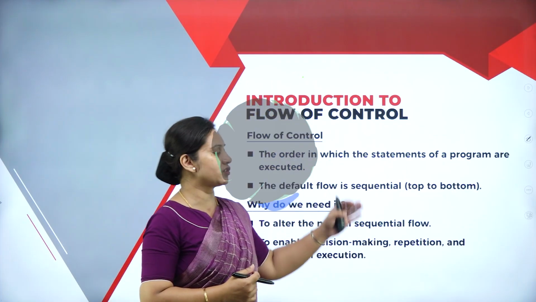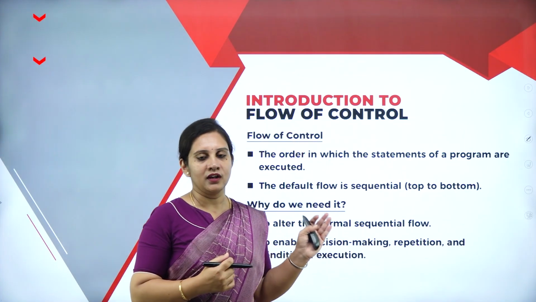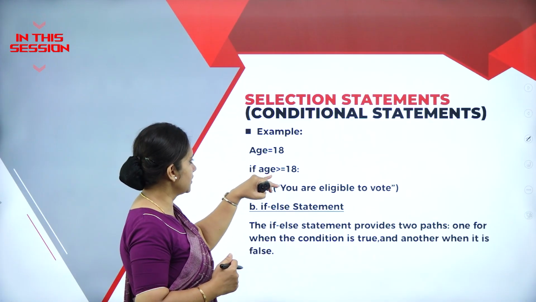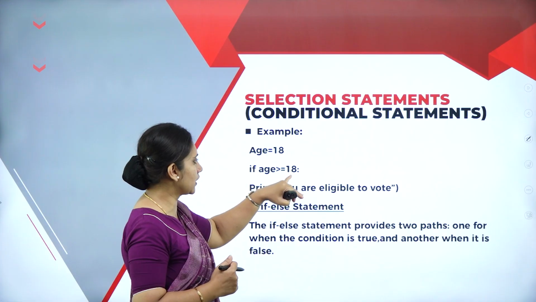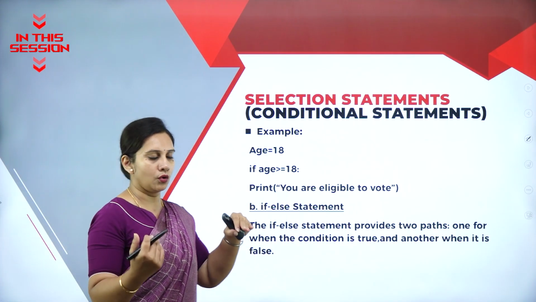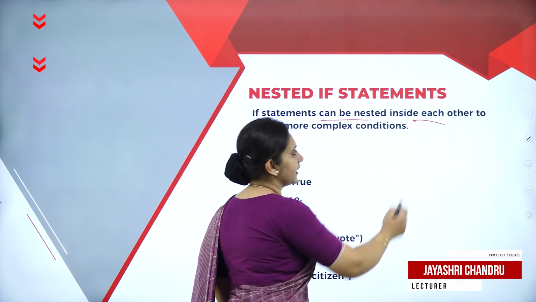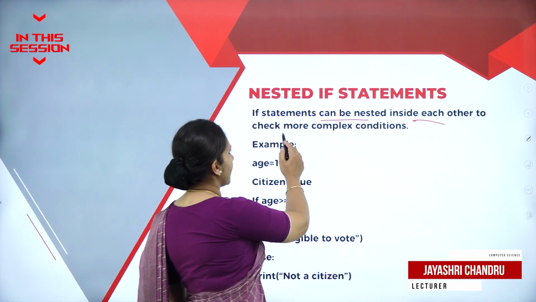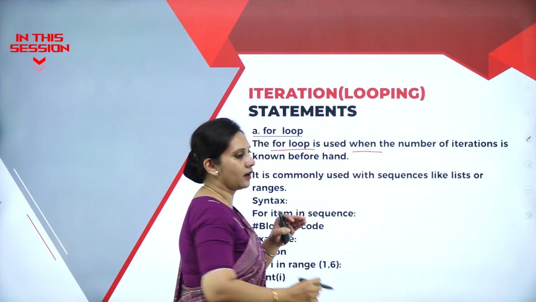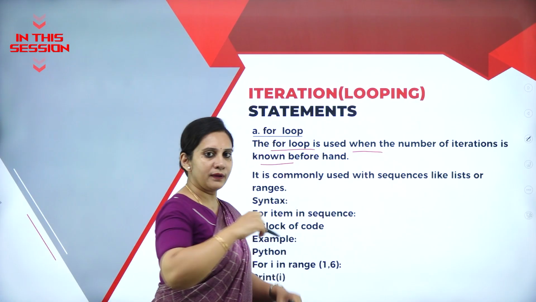The order in which the statements of a program are executed, we call that the flow control. If age is greater than or equal to 18, you are eligible to vote. This is the statement which can be nested inside each other to check more complex conditions. A for loop is used when the number of repetitions or iterations is known beforehand.